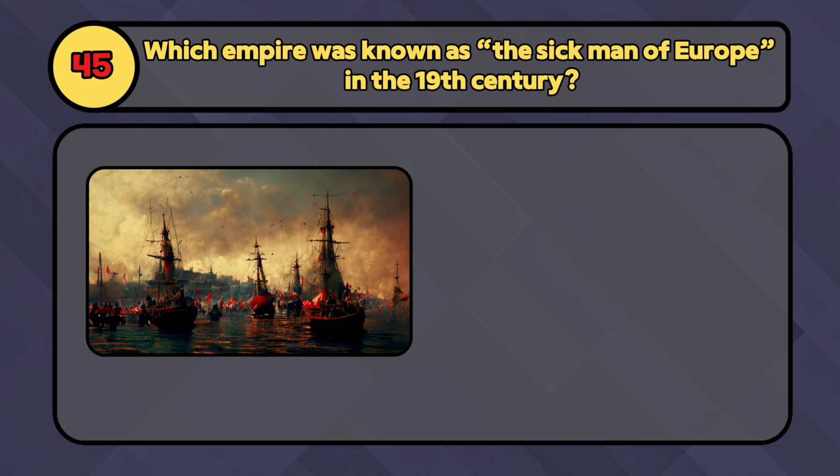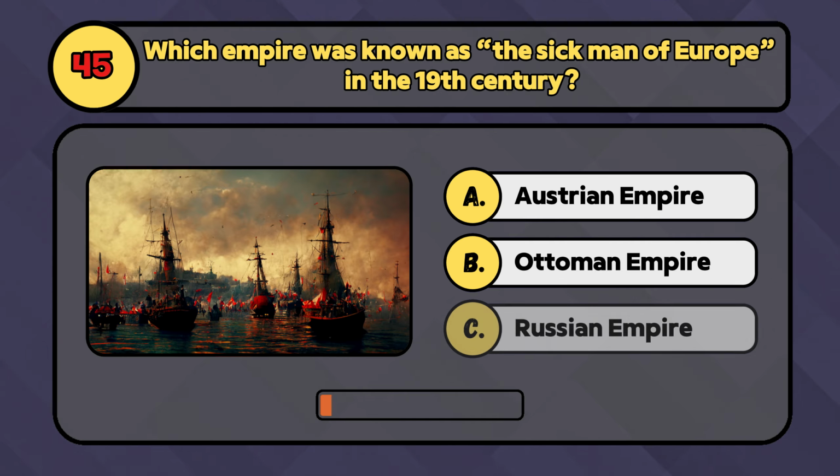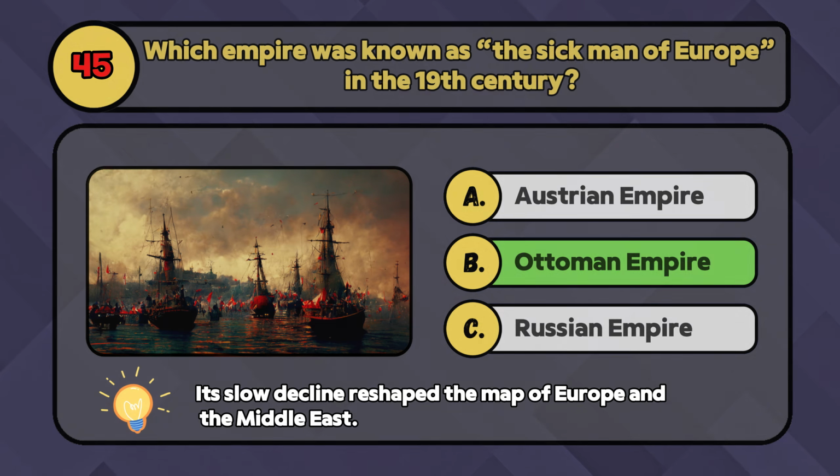Which empire was known as the sick man of Europe in the 19th century? Was it the Austrian Empire, the Ottoman Empire, or the Russian Empire? The Ottoman Empire earned that nickname as it slowly weakened under internal struggles and rising nationalist movements.